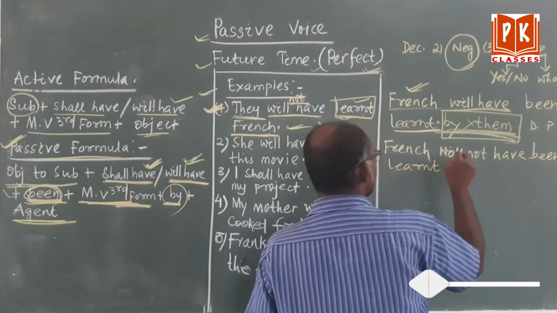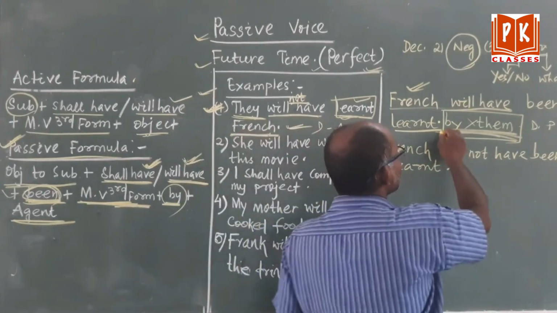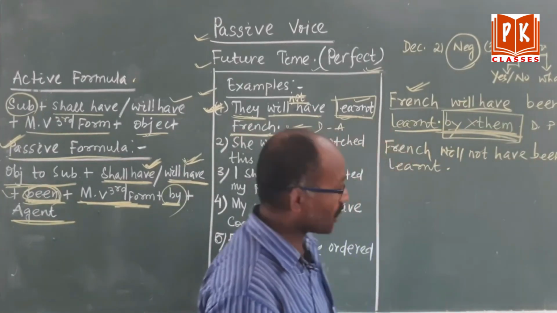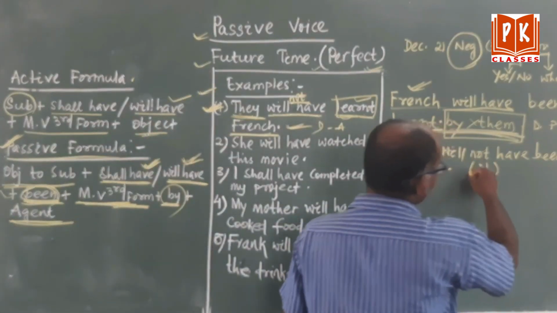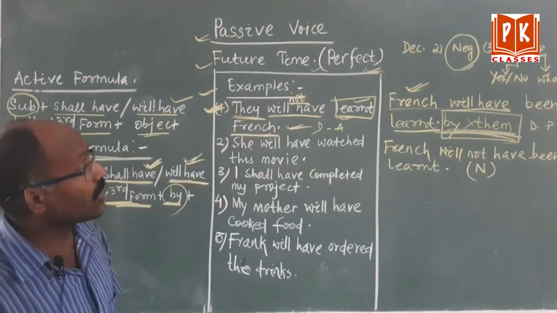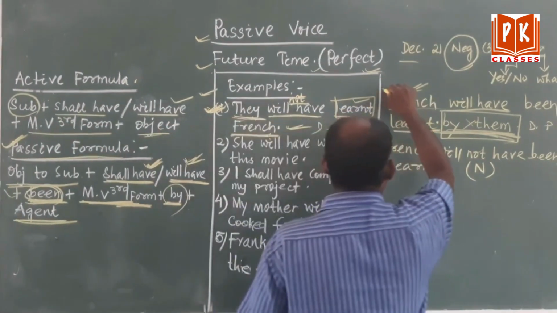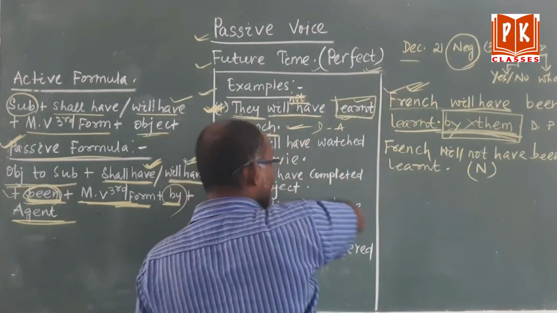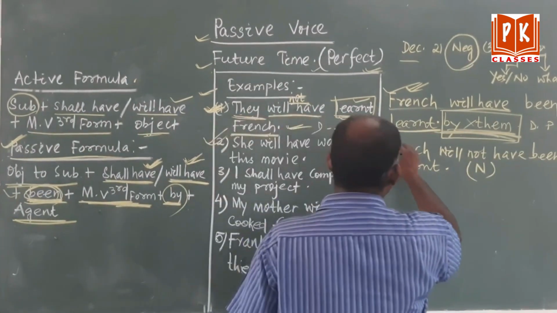Already I have told you, if you keep a full stop here, it is right. If you use "by them", it is also right, no problem. Okay, then what did it become? It became a negative sentence. Clear? Now we will come to the declarative. It is a declarative active, it is a declarative passive, it is a declarative negative, and it is also passive negative.